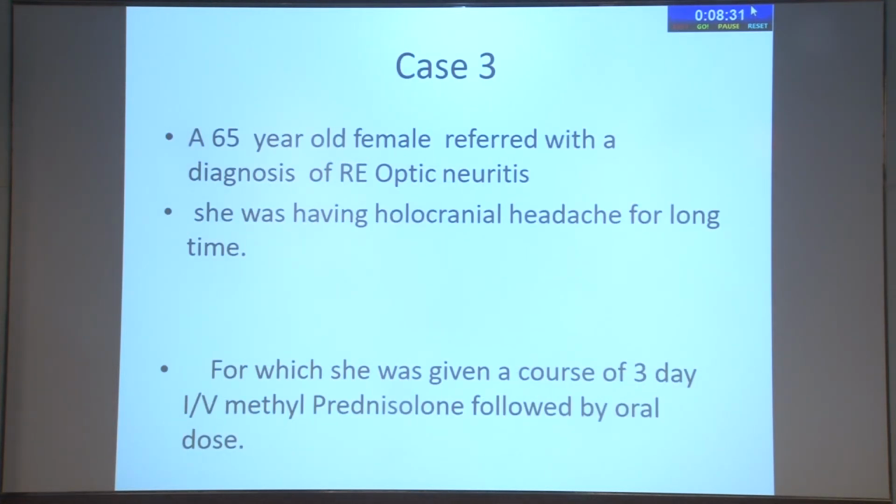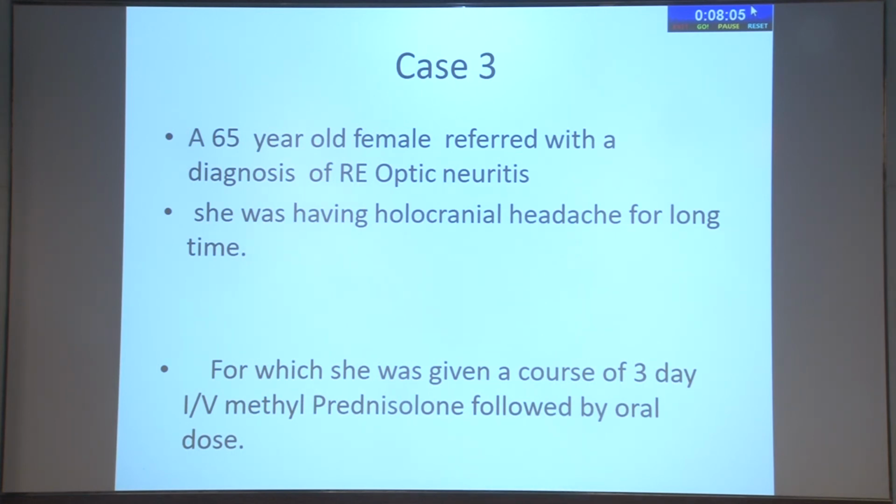The third is a female. She was a 65-year-old female, and she was again diagnosed by neurologists as right eye optic neuritis because she had a sudden visual loss and went to them. And she had a holocranial headache, which had been there for a long time. Headache can be one of the clinical presentations, but it is a localized headache, a new onset, which should raise a suspicion of GCA in this patient.